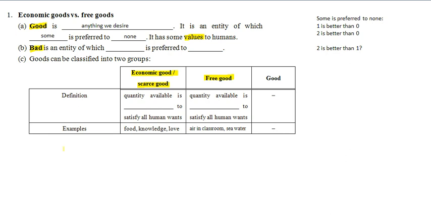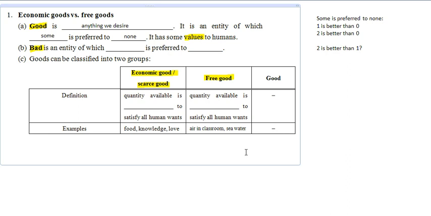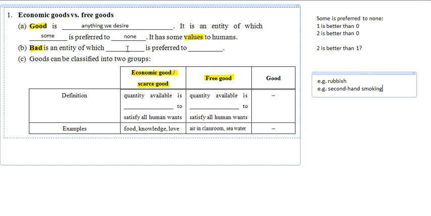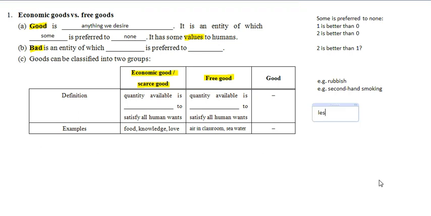So after learning good, then we can jump to bad. The example of bad is rubbish, and also second-hand smoking. They are the examples of bad. And the definition is that this is anything that less is preferred to more. So what does it mean by less is preferred to more?